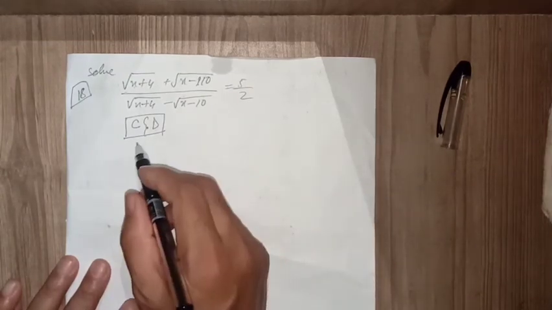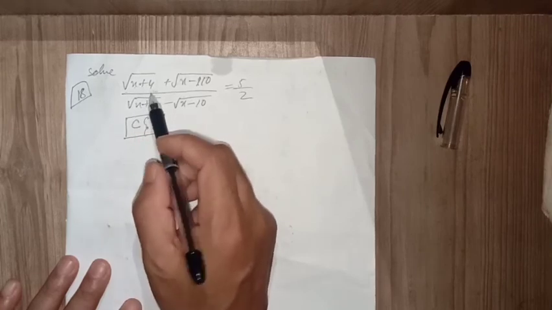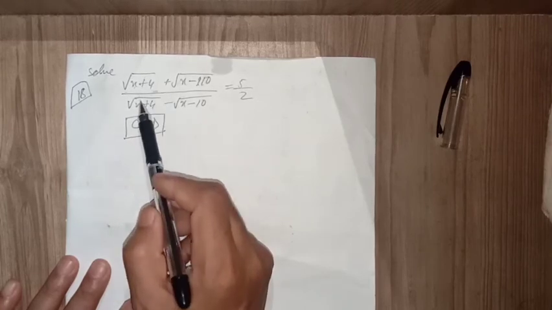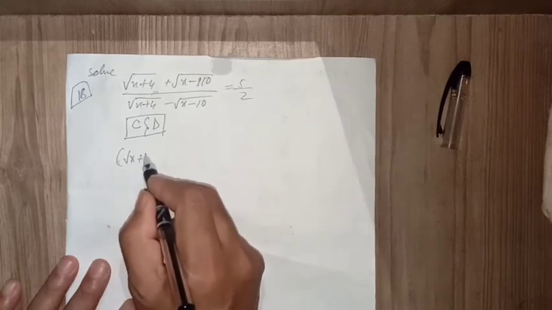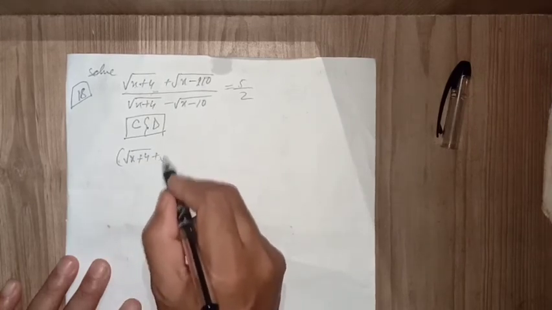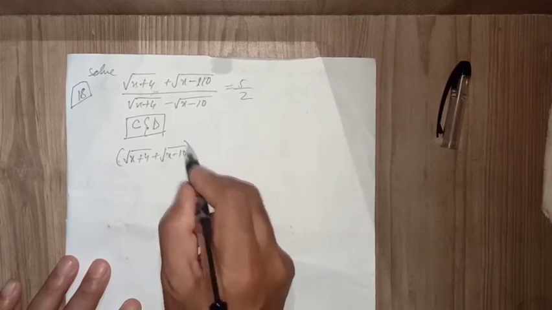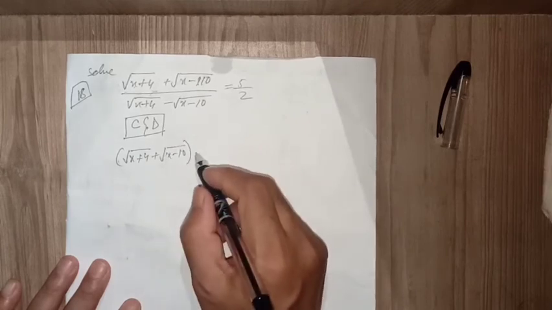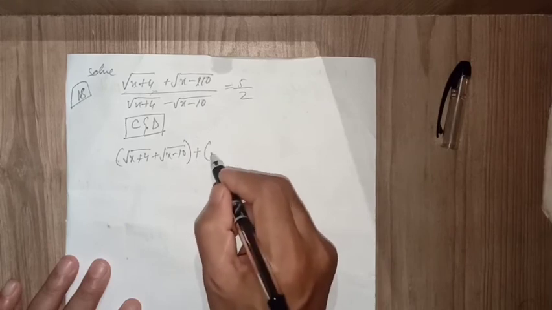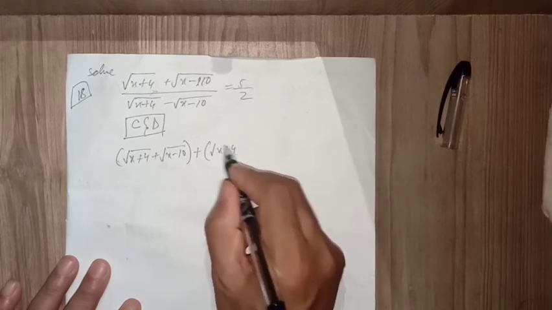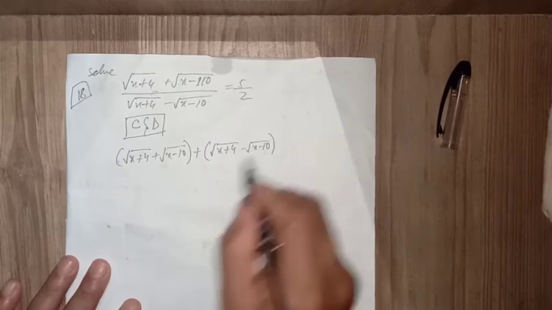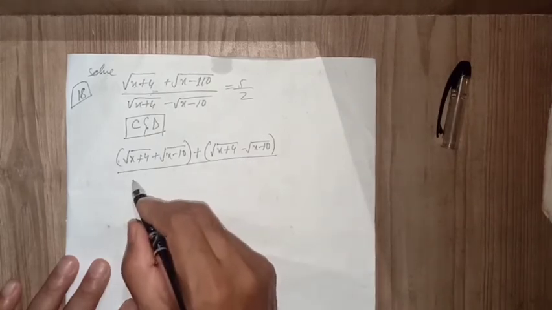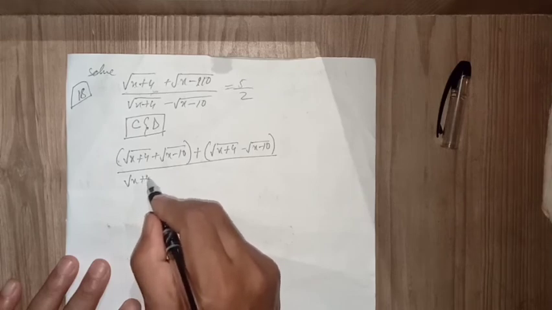So here if you apply componendo and dividendo, (a plus b) by (a minus b), this entire thing I'm considering to be a, plus b, this is b, and this is a minus b. So it will be (a plus b) by (a minus b).